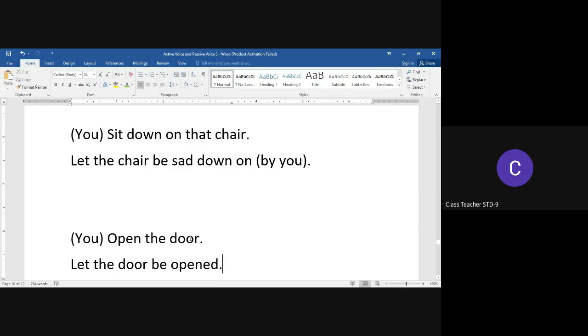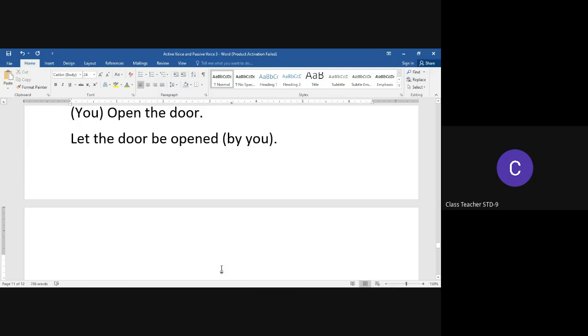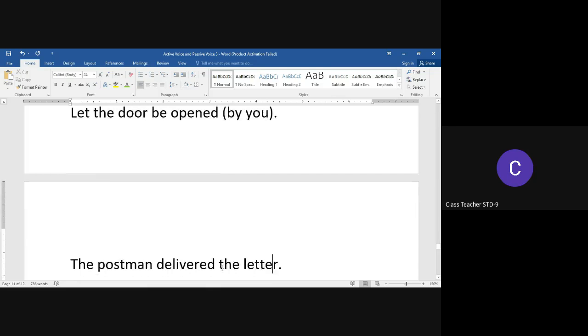You open the door can also be said as open the door, let the door be opened. You may mention by you or it might not be necessary at all times. It is always a judgment call. It should always be a logical conclusion whether to mention the doer or not.